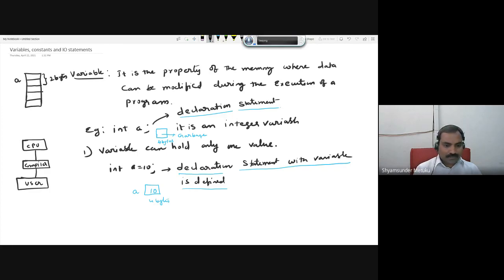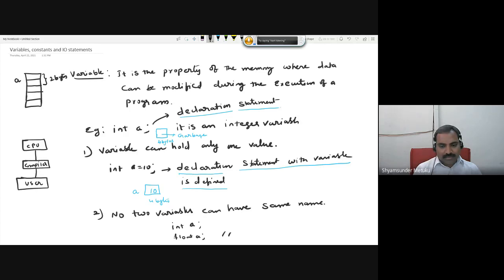Second point. No two variables can have the same name. What is the meaning of it is, suppose I am declaring two different data types. One is int A, then float A. So which is not acceptable. Not acceptable. Or else I can call it an error.